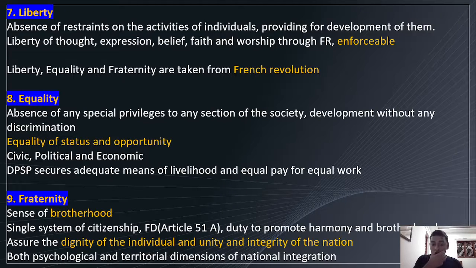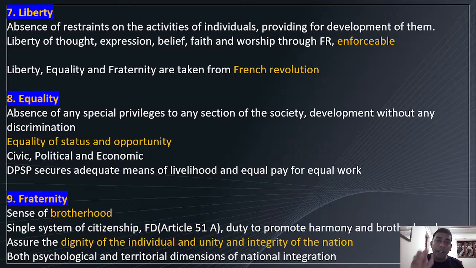In fundamental duty, Article 51A, it is the duty to promote harmony and brotherhood among the citizens of India. Ensure the dignity of the individual and the unity and integrity of the nation. Integrity was added by the 42nd Constitutional Amendment Act in 1976. Both psychological and territorial dimensions of national integration.